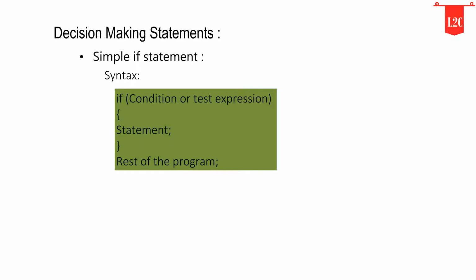The statements following the if statement are normally enclosed in curly braces. The curly braces indicate the scope of the if statement. The default scope is one statement, but it is good practice to use curly braces even with a single statement. The statement block may be a single statement or a group of statements.